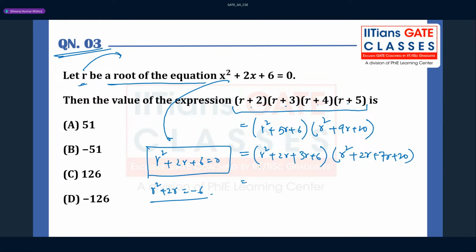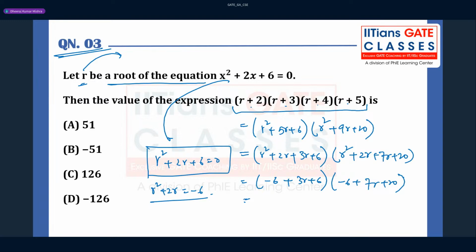So it becomes minus 6 plus, this is very important to keep in mind, 6r. And then you can also replace this by minus 6. So let me replace all of them, because you have to find the value of this. Simplification is very important. So in that, minus 6 plus 7r plus 20, right?